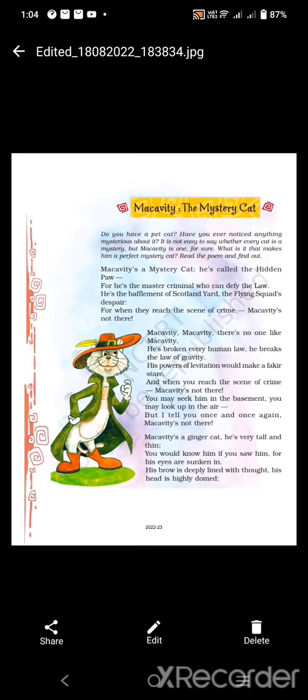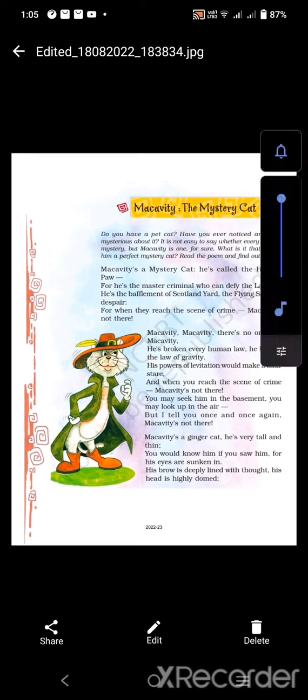So what is the meaning of this stanza? Whenever the police reach the crime scene, they are unable to find Macavity. Because whenever Macavity commits any crime, he runs in a second, jumps in a second, leaves the place, and escapes. Whenever the police reach the crime scene, they may look for him in the basement or even in the air, but they cannot catch a single sight of Macavity. That's why Macavity breaks the law of gravity.